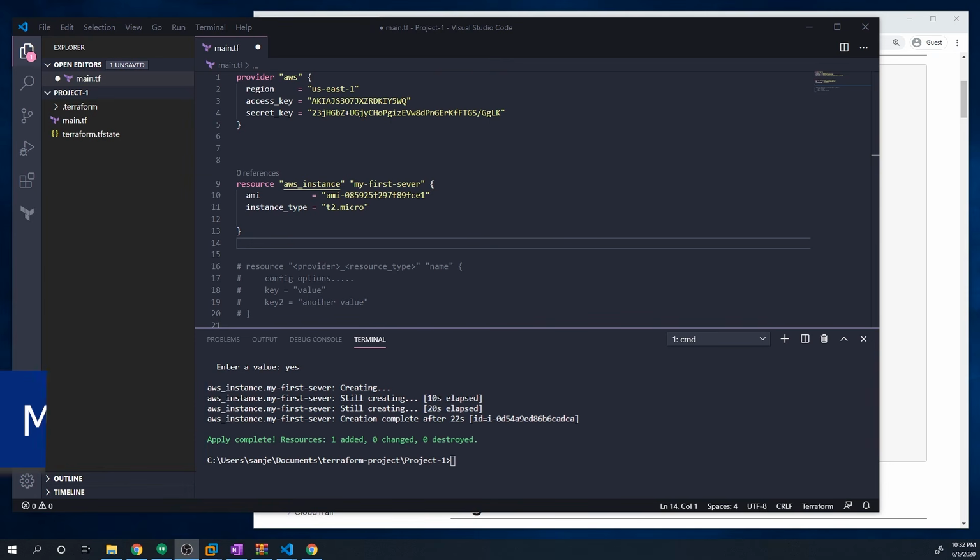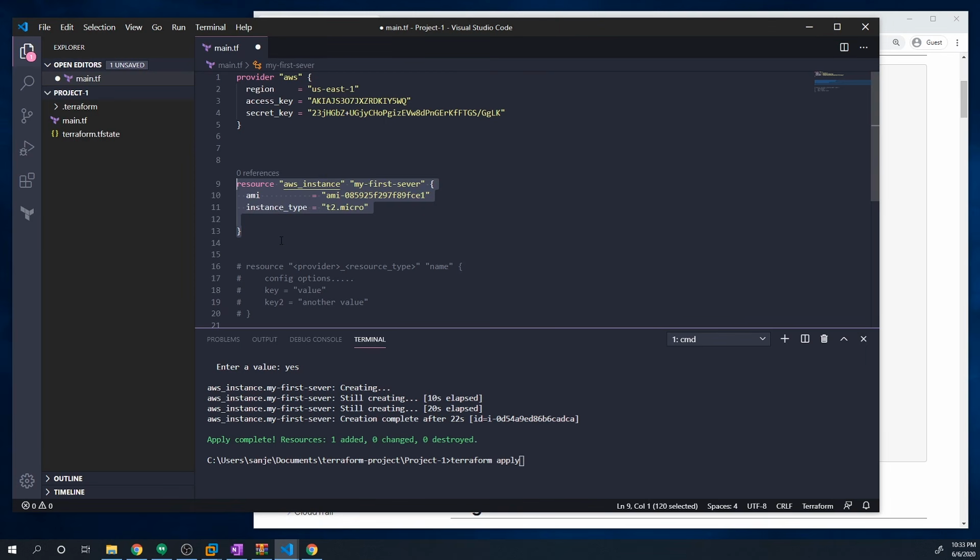Okay, so we've successfully deployed our first EC2 instance using Terraform. And what I want to do now is I want you guys to try and guess what will happen if we do another Terraform apply. Don't actually run this, just try to figure out what would happen. And I can pretty much guarantee you that your guess is going to be incorrect. I'm assuming most of you watching are going to assume that Terraform is going to run this code again, and it's going to create another EC2 instance. So we would end up with 2 EC2 instances. And I'm going to tell you that that is incorrect.